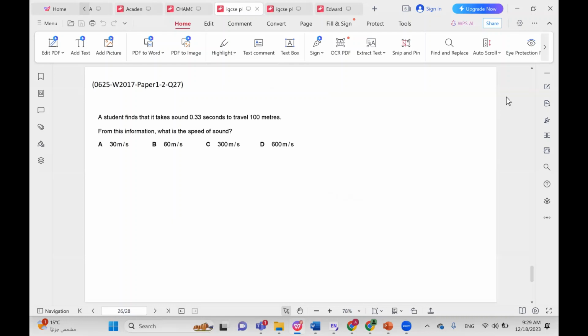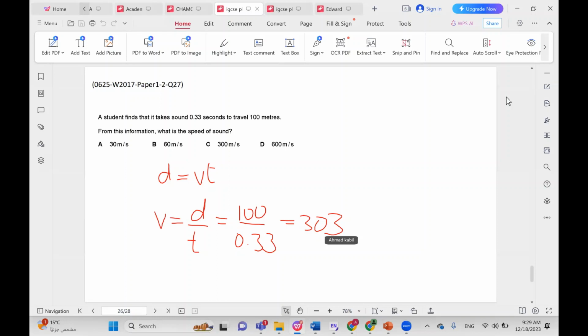The student finds that it takes the sound 0.33 seconds to travel 100 meters. In this case, there is no echo, there is no reflection, so we don't need to do anything to the distance. We want to get the speed, so we just use d equals vt. And we want v, so v equals d over t. And that's basically 100 divided by 0.33. Let's try that out. That's 303. So the closest answer here is 300 meters per second.